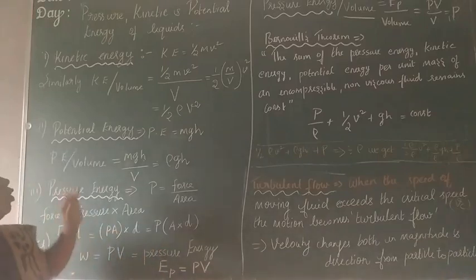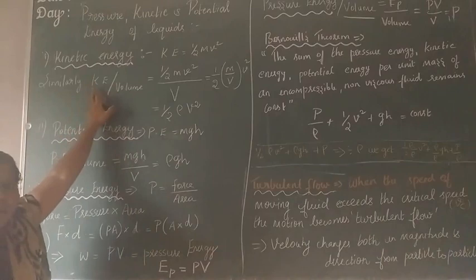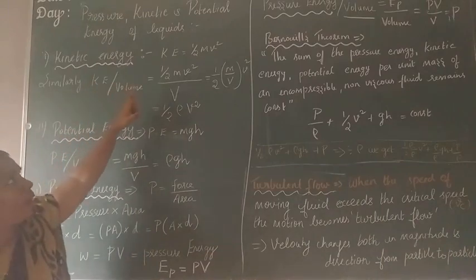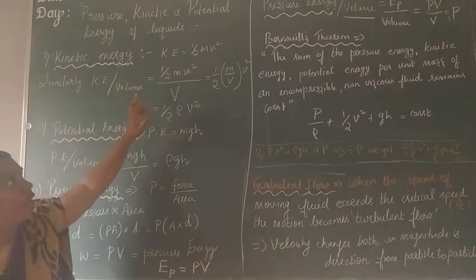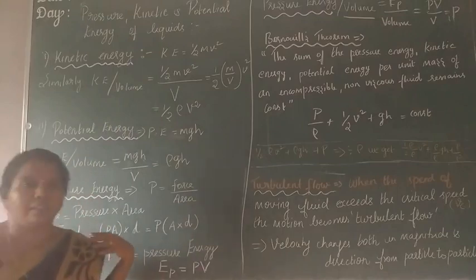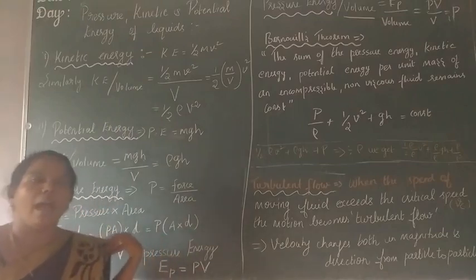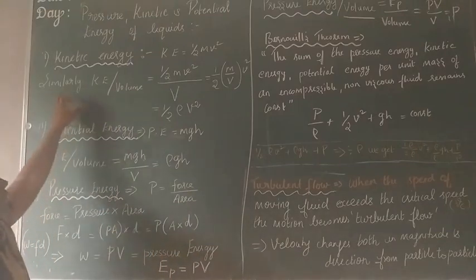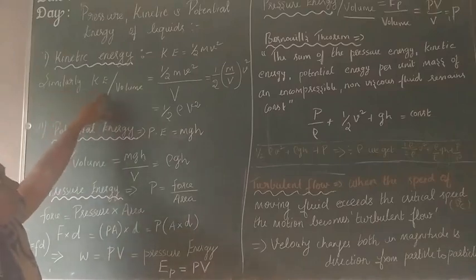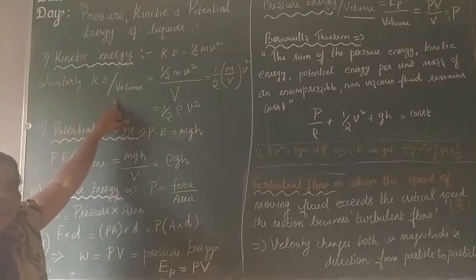Is it? Yes. So what is the general formula for kinetic energy? The kinetic energy formula is K equals half mv square. So when you take the kinetic energy per unit volume, you may ask me why you are taking kinetic energy per unit volume.